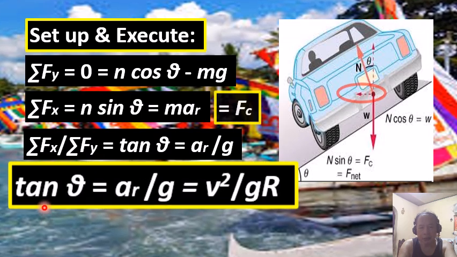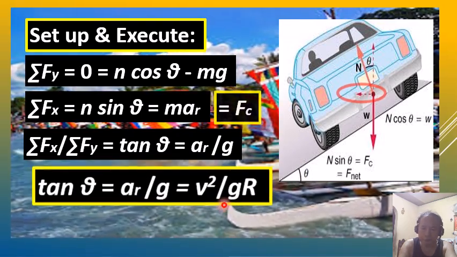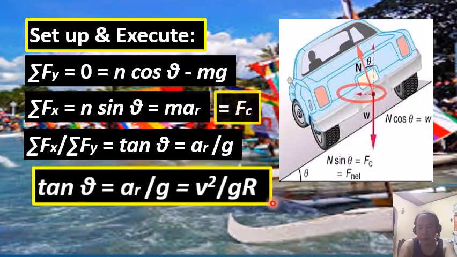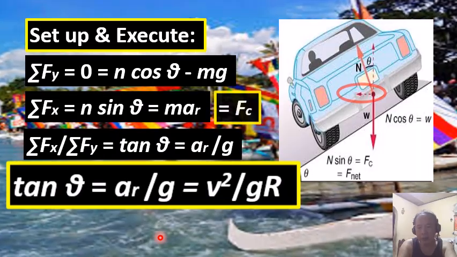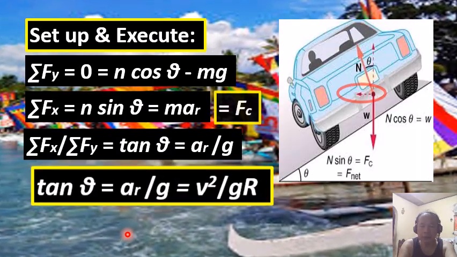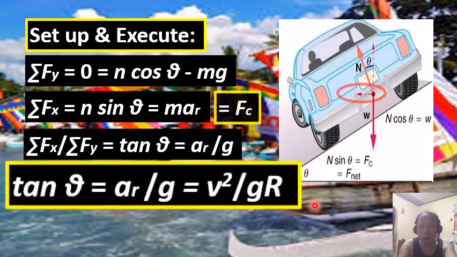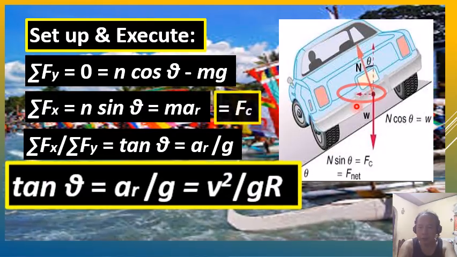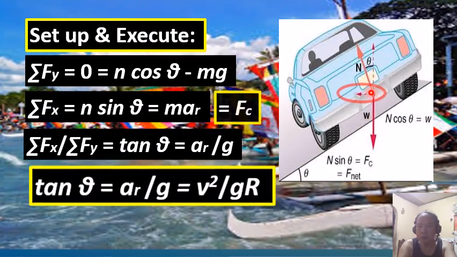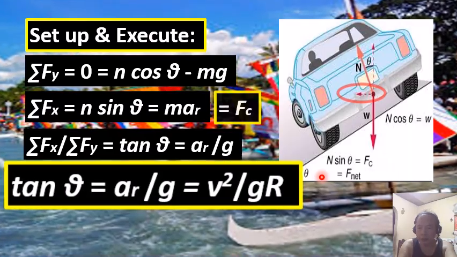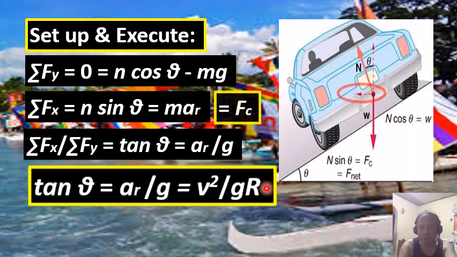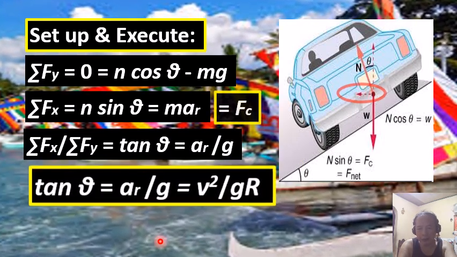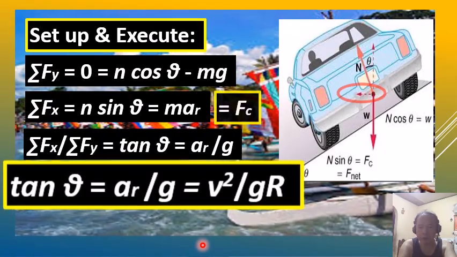This is tangent theta is just equal to the square of v divided by the product of g and capital R, where v here is what we call the tangential speed or velocity of the vehicle that is making the round along this bank curve, while of course g is acceleration due to gravity, and capital R is the radius of curvature or radius of the circular path.